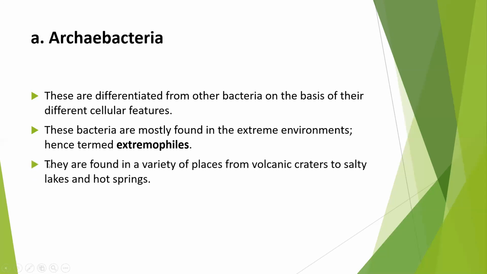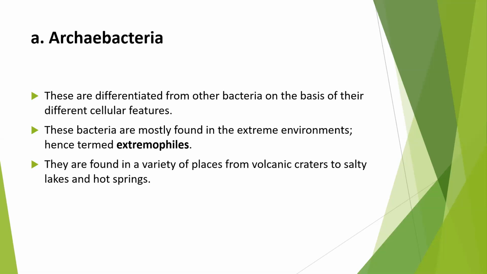They are found in a variety of places from volcanic craters to salty lakes and hot springs. Volcanic craters means where volcanic eruptions take place. We know in a volcano hot lava is present, so there the temperature is very high.